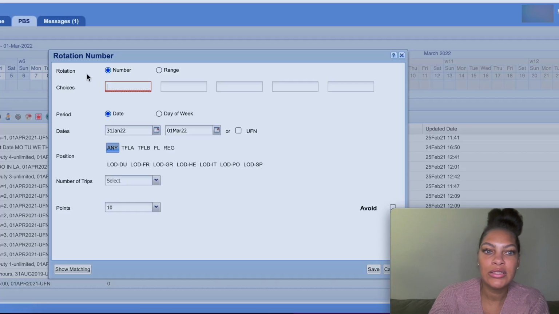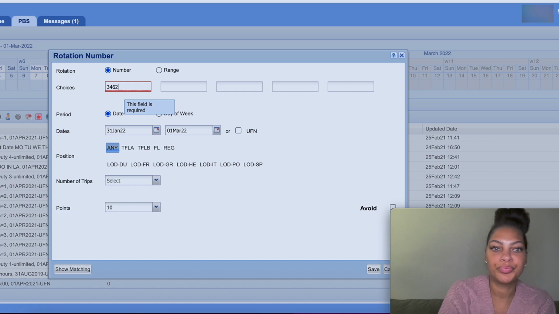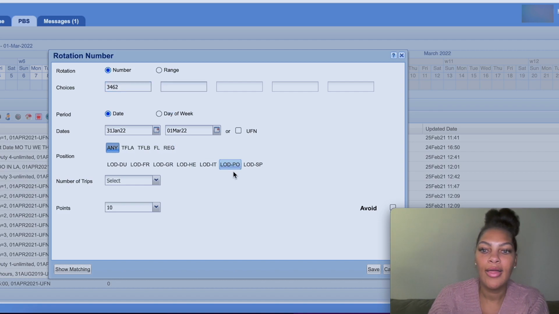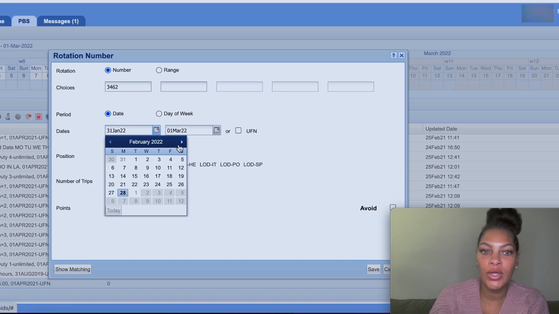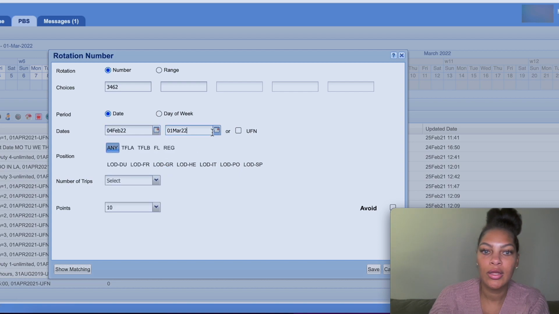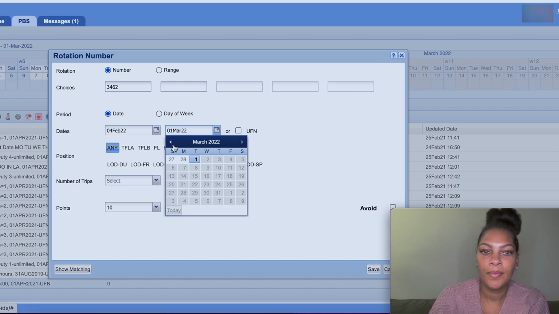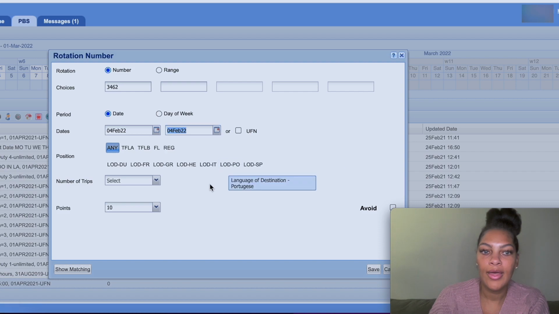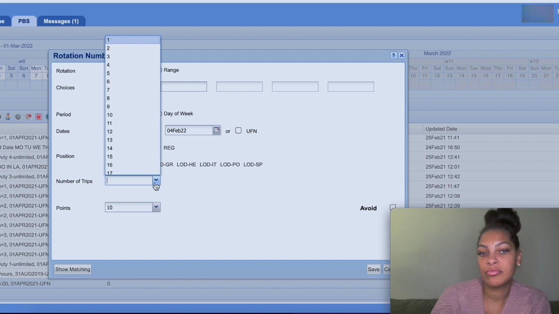3462. I would click this little thing, rotation, and I would put in 3462. And then I would put the date that it fell on, which was February 4th. And then how many trips?